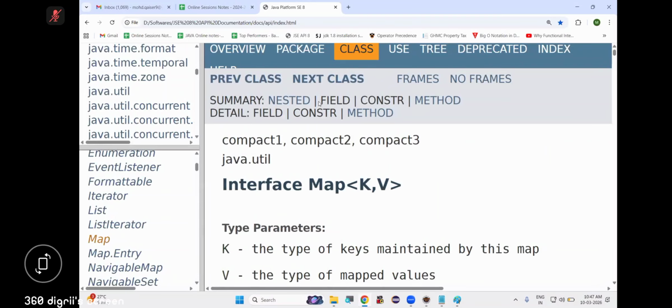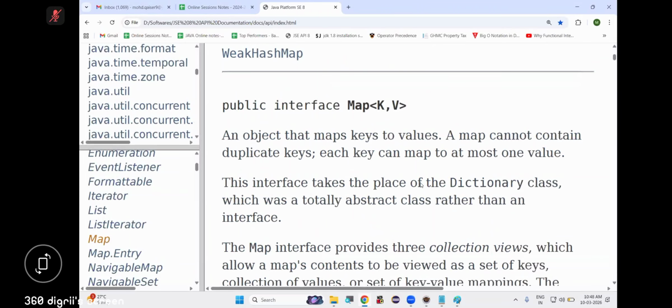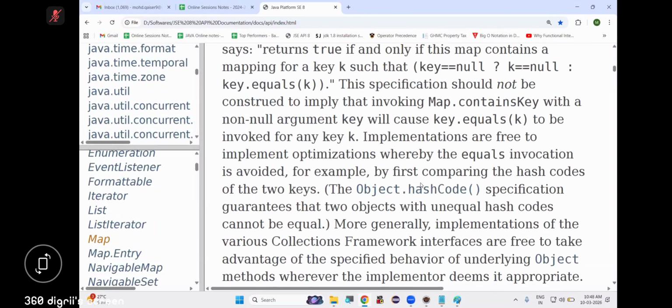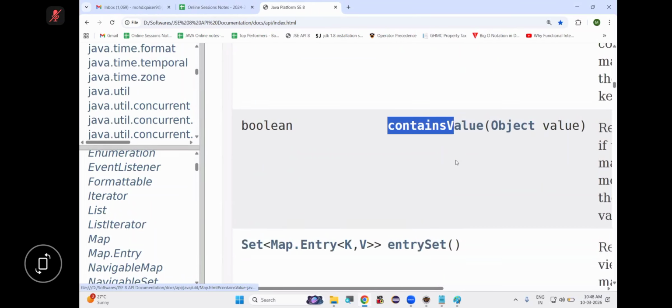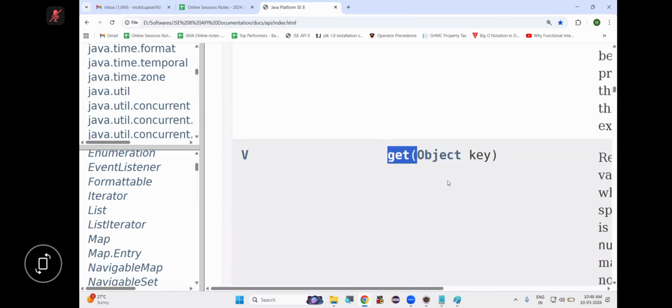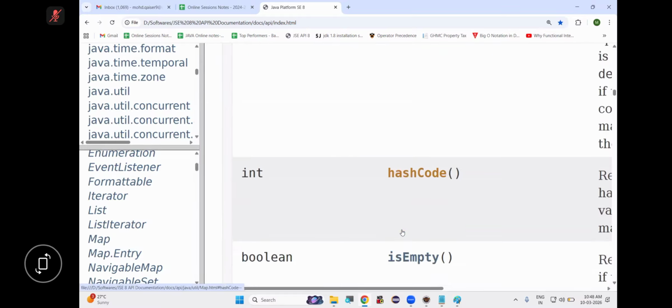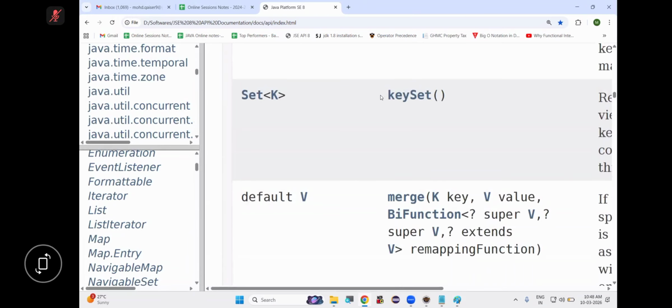Methods of the Map interface. See the methods. We have first method, clear. Another method, containsKey. Another method, containsValue. Another method, get. It takes the key and returns the value. We represent the type parameter value. Are you following? Next is isEmpty, keySet. The keySet method return type is Set object.